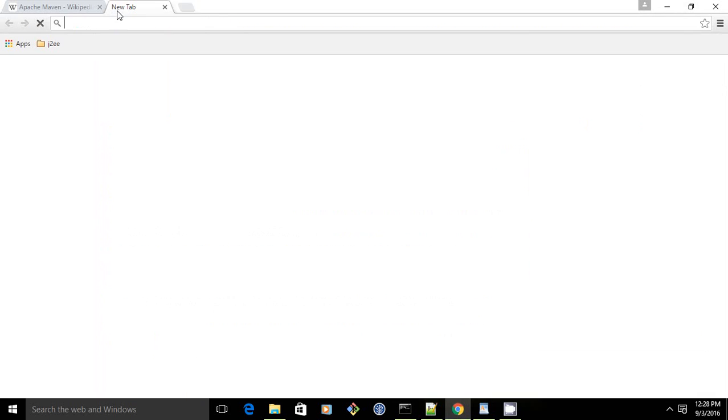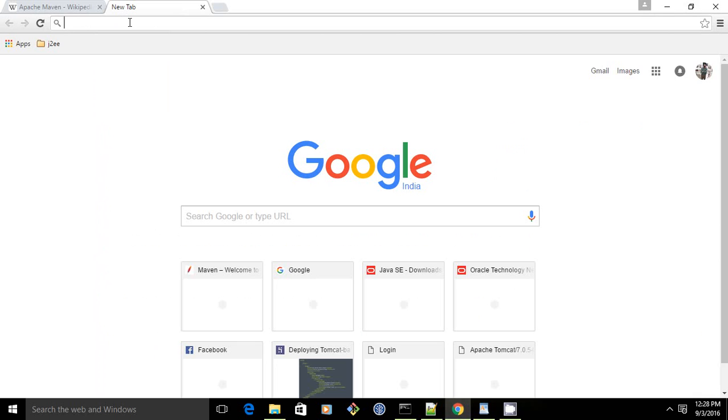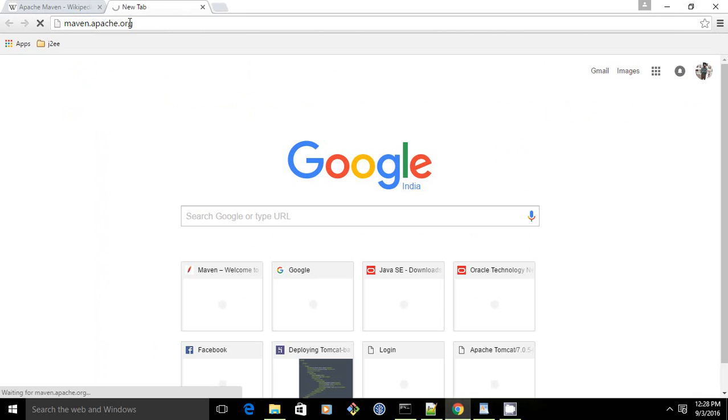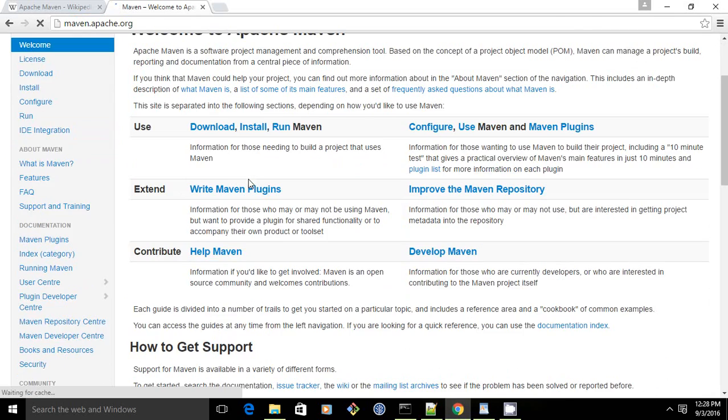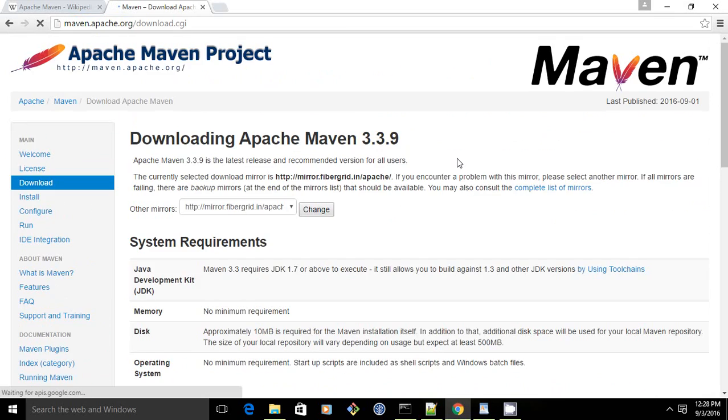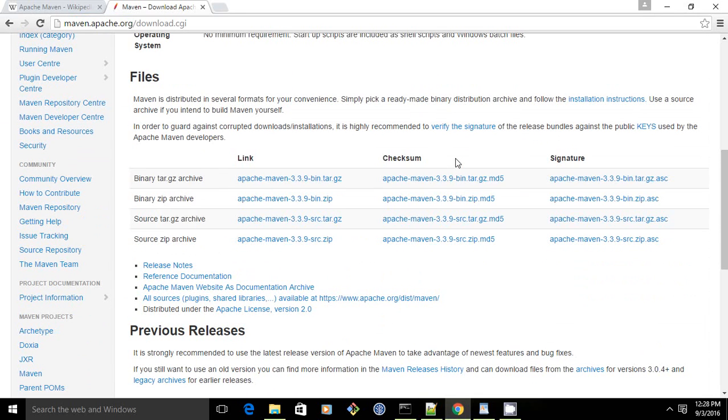Now we can get Maven from maven.apache.org. Now go to the download section and download the binaries, the binary zip archive, this one. The current version is Apache Maven 3.3.9 bin.